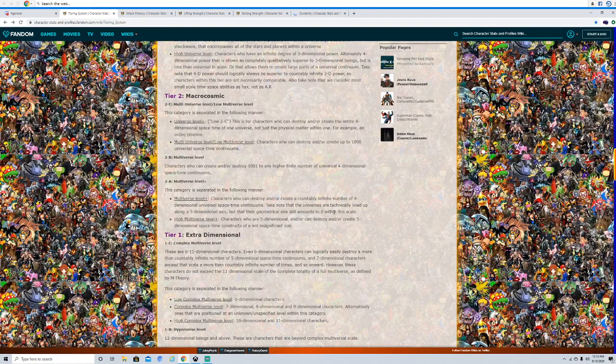Now for 5D, this is where you're not bound by linear time anymore. Basically, when you're 5D, essentially you're like a causal type 1 since you're not bound by linear time. You also have immeasurable speed by default, at least most of the time. Sometimes characters could just have fifth-dimensional powers, or could have fifth-dimensional speeds, quote-unquote. Well, not really fifth-dimensional speeds, it's more or less fifth-dimensional power. Sometimes people will argue for immeasurable speed.